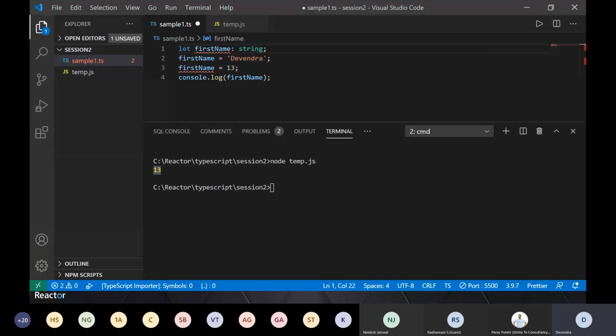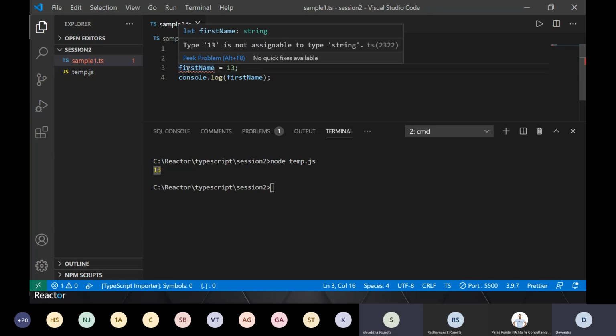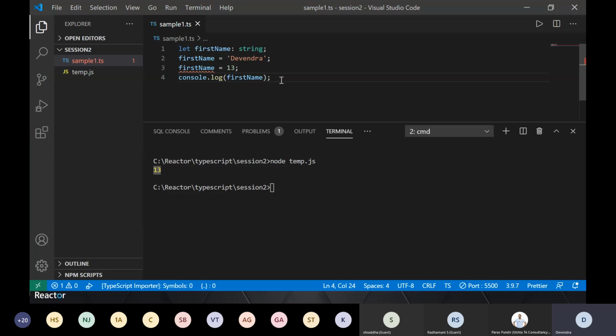See, as soon as I said that this is of type string, here I am seeing an underline, right? If you are using Visual Studio Code, you will see it. If not, then during compilation you'll get to know. We'll see how. So in Visual Studio Code, this underline came in, and it says that type 13 is not assignable to type string. So it got caught here, and as a developer, I will notice it, see what kind of information is there and accordingly fix it.